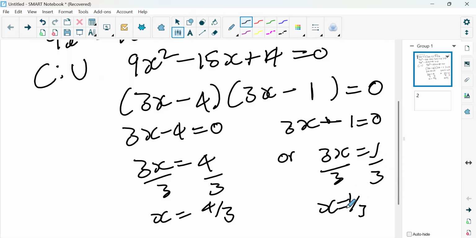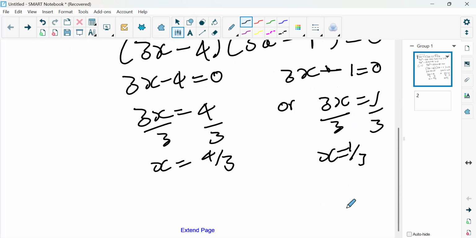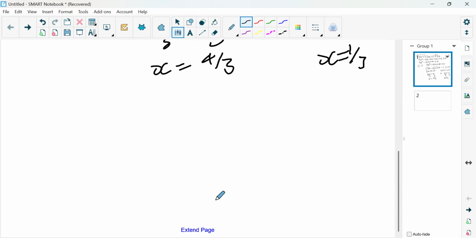Now we're going to put it on a number line. Guys, this one is tricky. We're dealing with fractions. I know people are struggling with fractions. You have 4 thirds and then you have 1 third. Which one is bigger? Which one is smaller? We're going to put the smaller number first. So which one is bigger between the two of them, Itumeleng? 1 over 3 is smaller. It's not bigger.